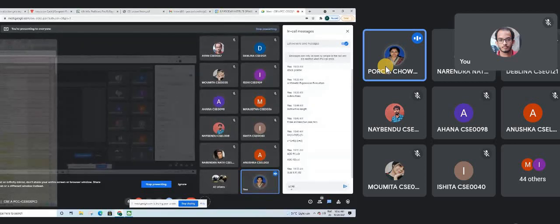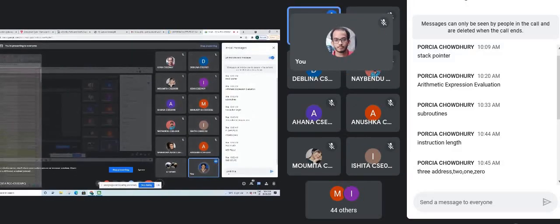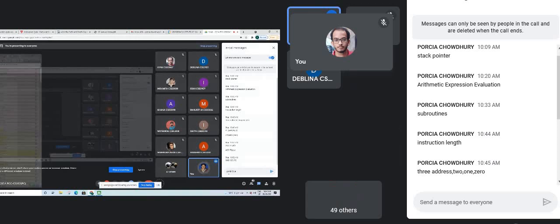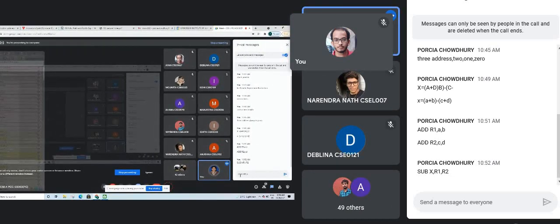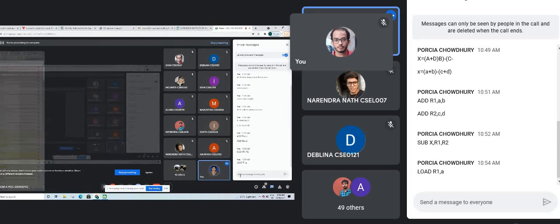Load R1, A. So that means, in 2 address instructions, we can use only 2 registers, two addresses. Fine. So 1 address is the register and 1 address is the operand. So in the R1 register, first we will store A, because A plus B is the first thing we have to do. Add R1, B.